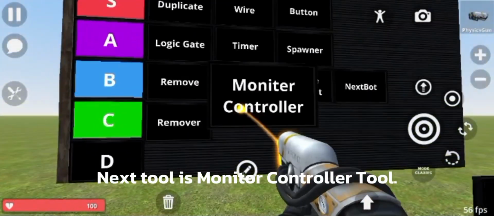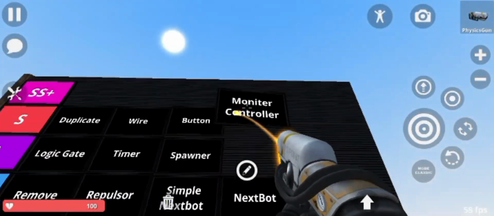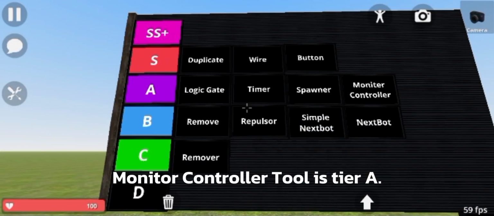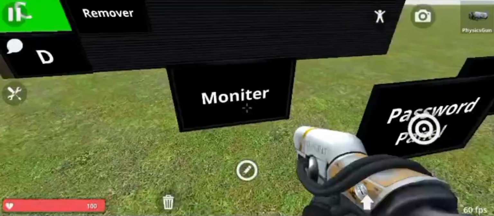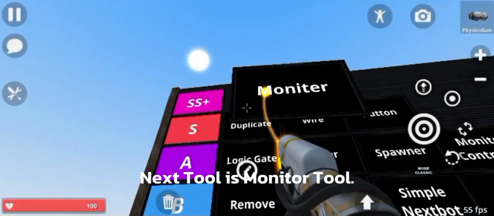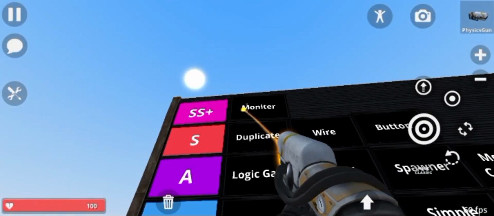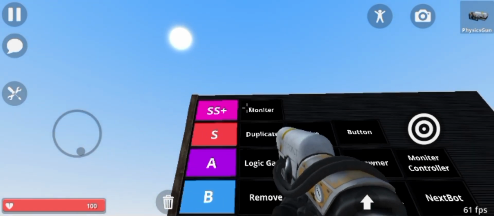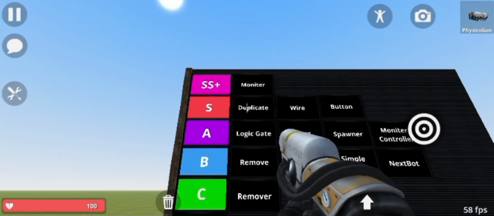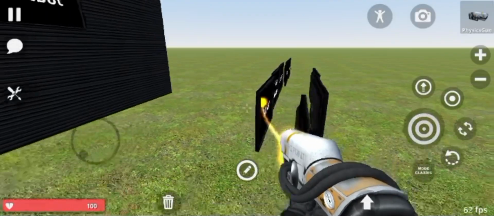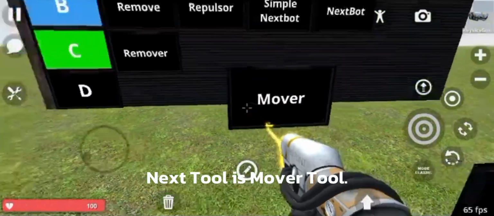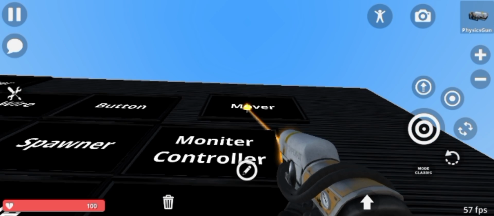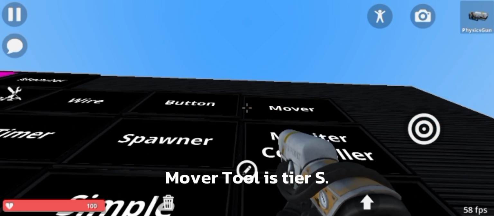Next tool is Monitor Controller Tool. Monitor Controller Tool is Tier A. Next tool is Monitor Tool. Monitor Tool is Tier SS+. Next tool is Mover Tool. Mover Tool is Tier S.